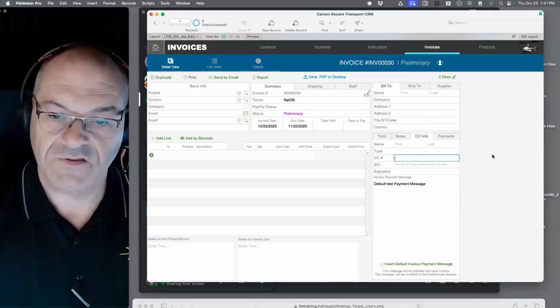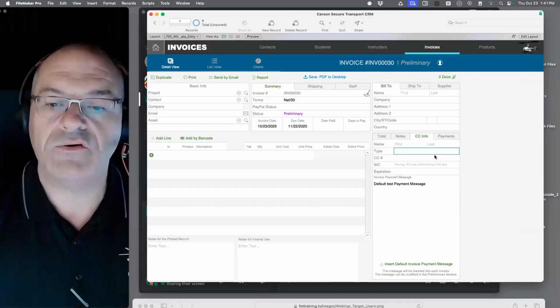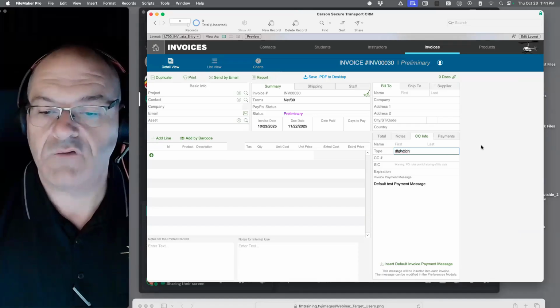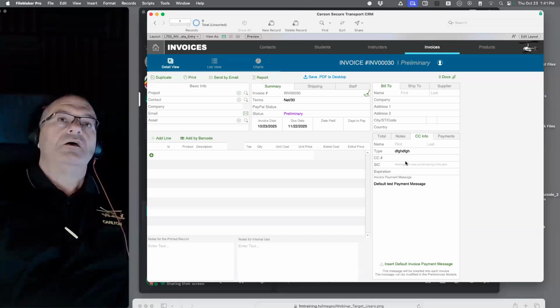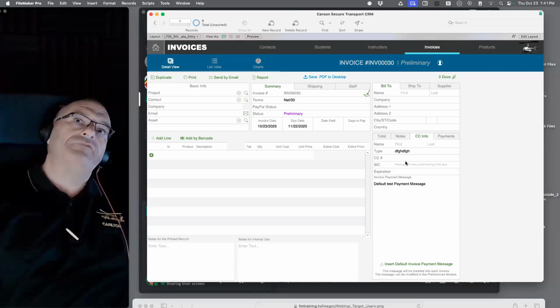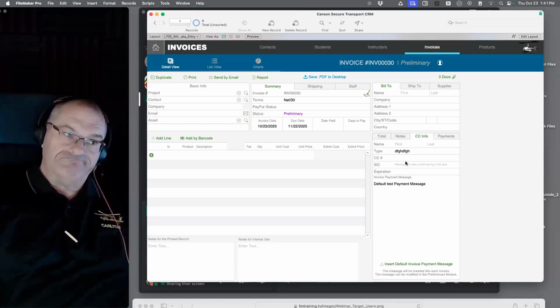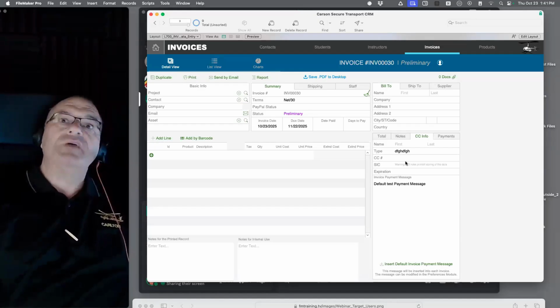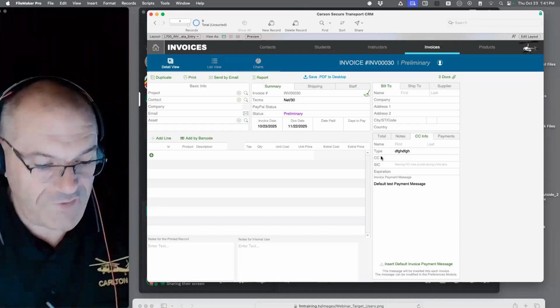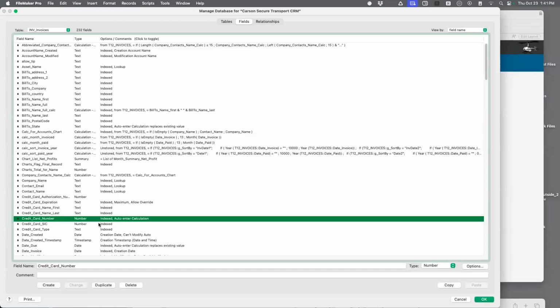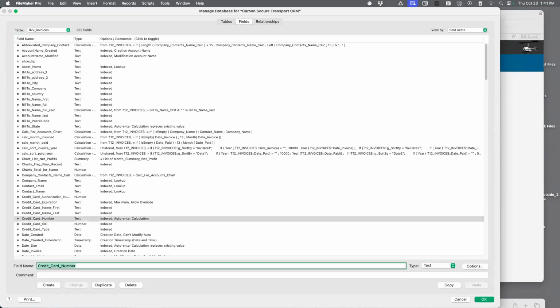Okay, so if I delete the 0 manually and then I go to the other field that you're referencing, if I go over here and click on that, yeah. So the auto-enter calcs fire if, in their evaluation, something that they're evaluating changes. And they won't fire if that checkbox is a pre-existing value. I don't know if it's the same behavior with text, if it's a text field. So if I go here and I make it text, I'm just wondering. But it seems to me the behavior is consistent with what I would expect.